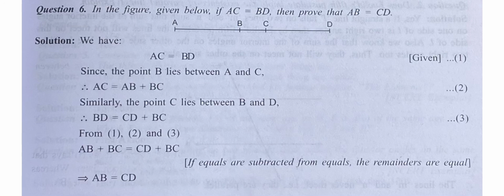Now, use Euclid's axiom. If equals are subtracted from equals, then remainders are equal. So here subtract BC from both these sides. So we get AB is equal to CD. So this is proved by using Euclid's axiom.